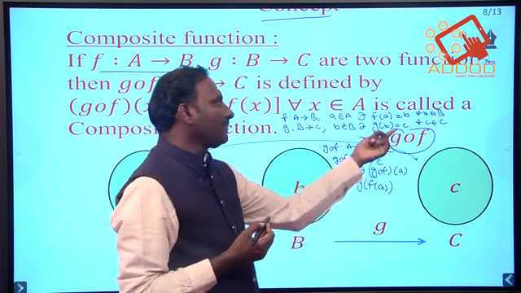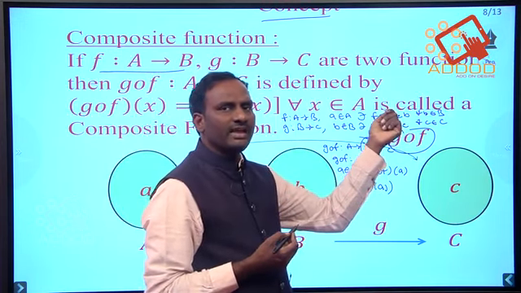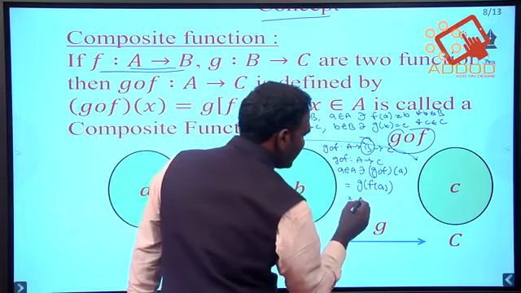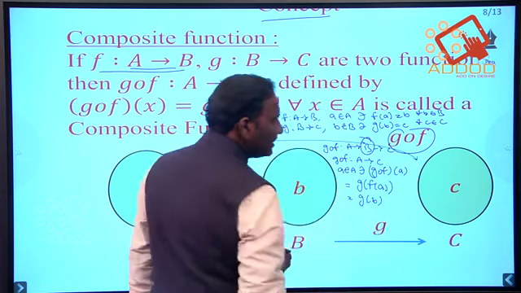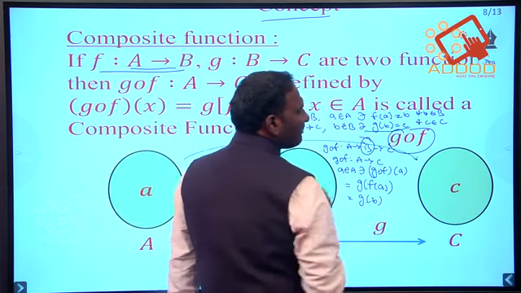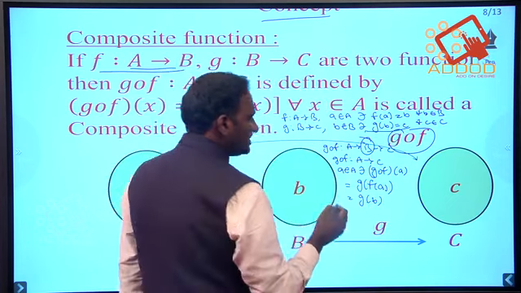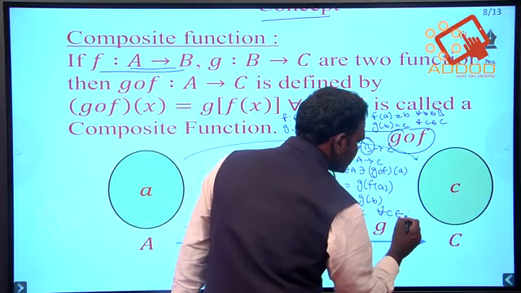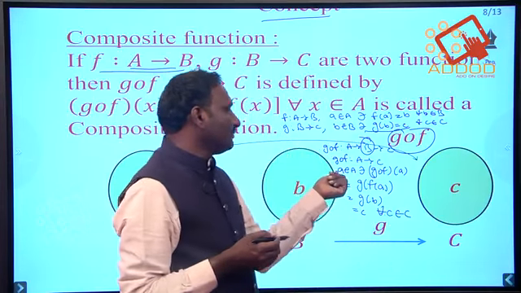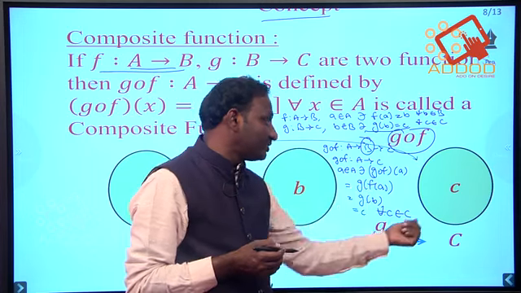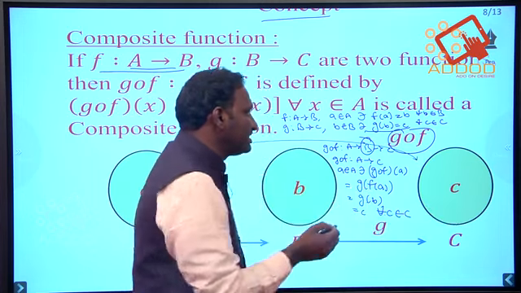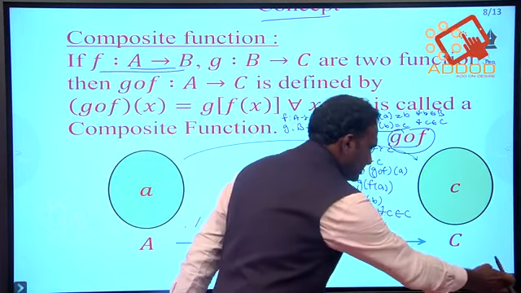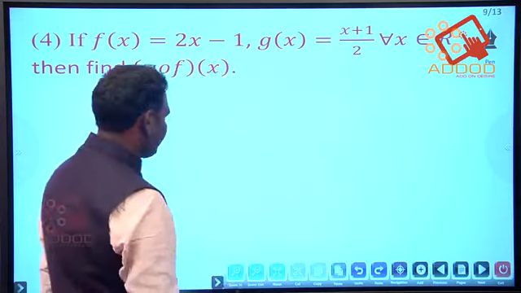Who is f of a? F of a is b by the definition of f from A to B. So that is equal to g of b. What is the value of g of b? Just now we have written g of b is c by the definition of the g function. So it is equal to c, for all small c belongs to capital C. Where did we start? From domain element a we started. Where did we reach? Codomain c. So in the sense, g circle f functioning will be like this. Okay, right. Go for the next question based on this.